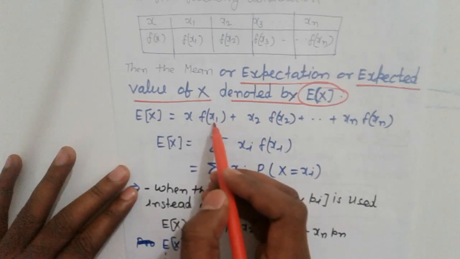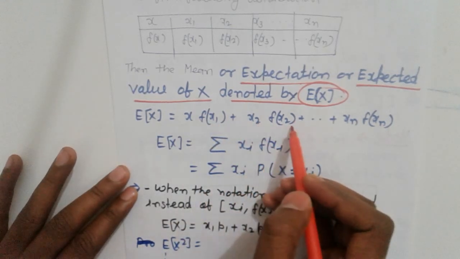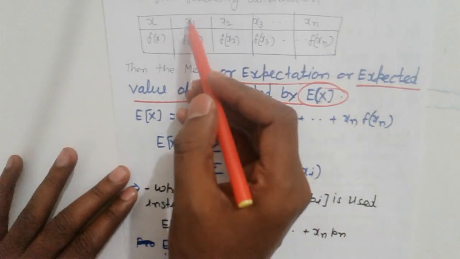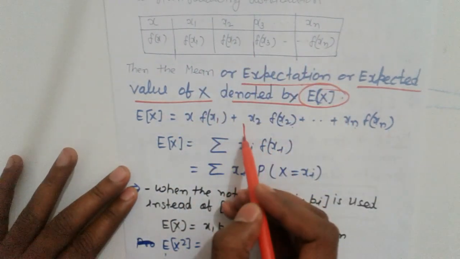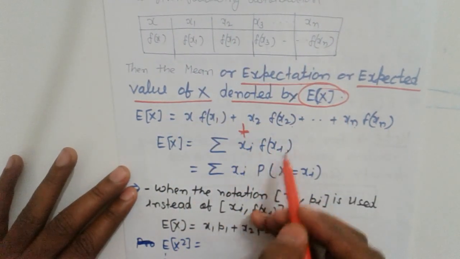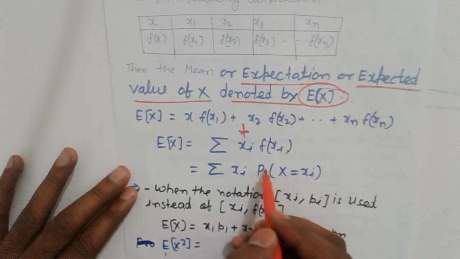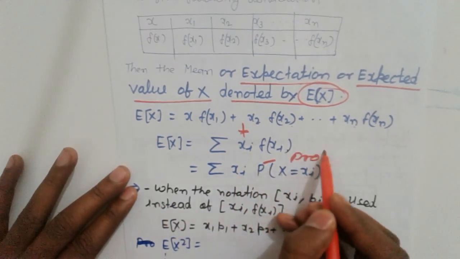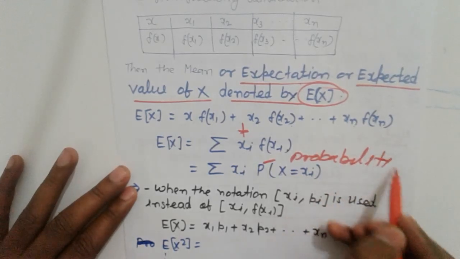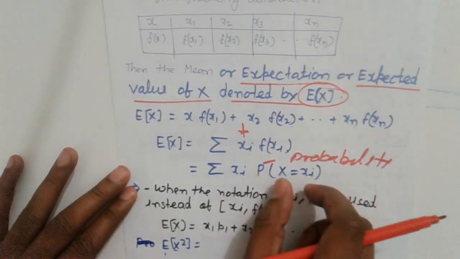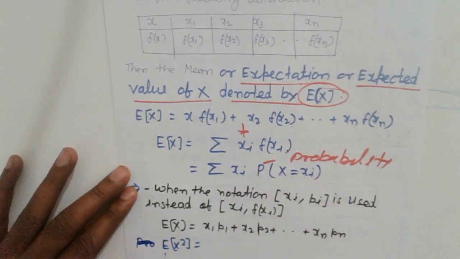E(X) is equal to x1 f(x1) + x2 f(x2) + ... + xn f(xn), that is, the sum of the products. Otherwise it can be written as the sum of xi f(xi), that is, xi times the probability of X at the point xi.